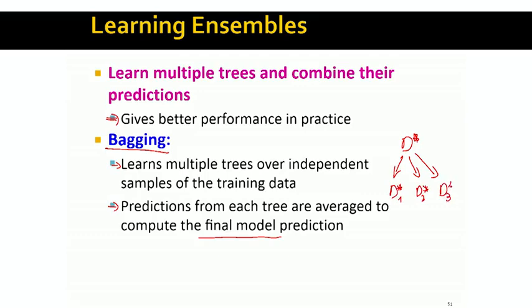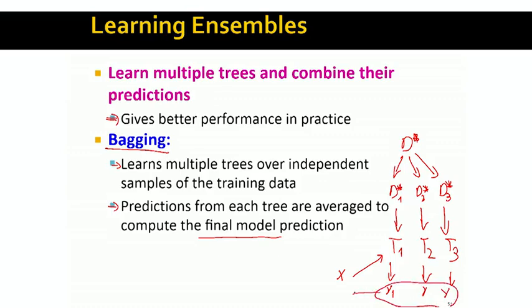This will give us a new set of training data sets, and for each of these, we then train a separate tree, tree 1, tree 2, tree 3, and then when a new example X comes in, we make each of the trees give a prediction, and then we take, let's say, the majority vote or the average to come out with a final prediction. So that is basically the whole idea of bagging.